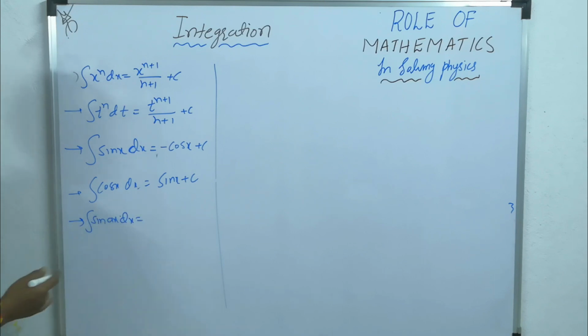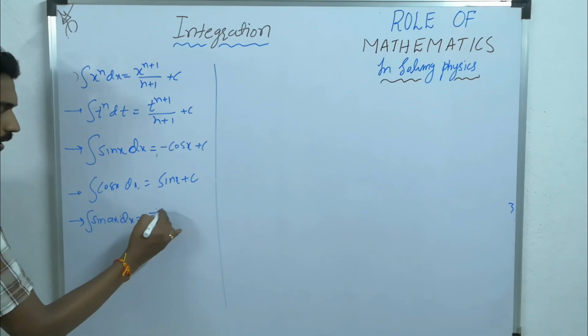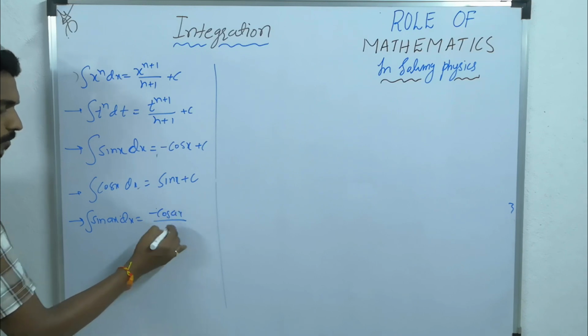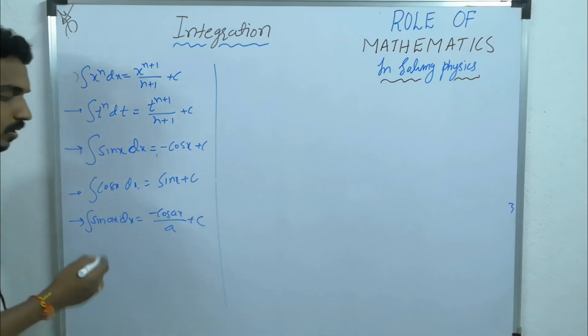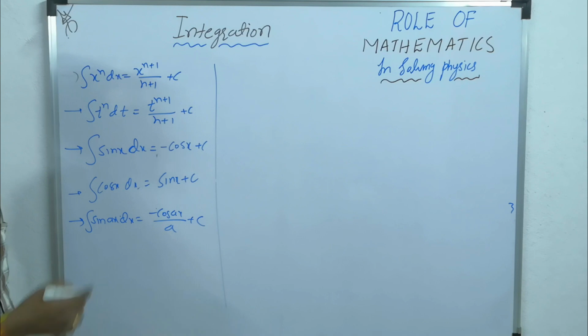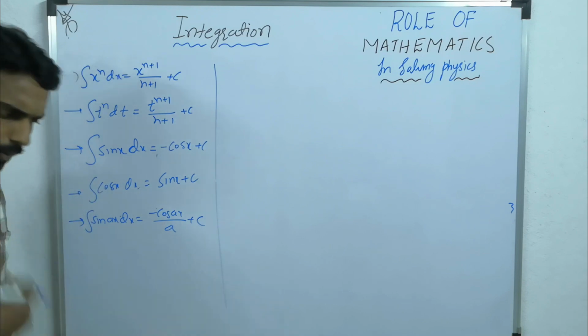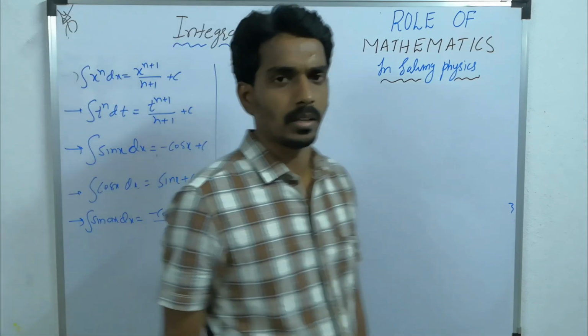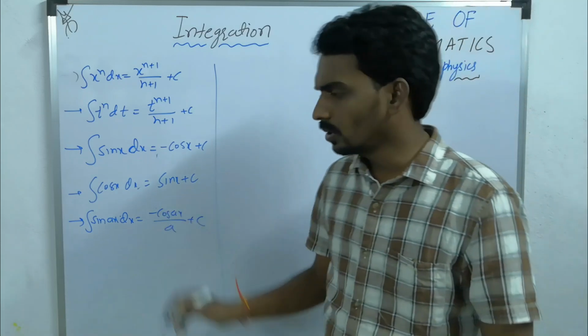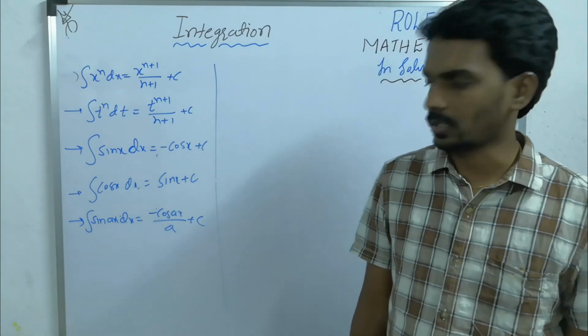Then this coefficient will become the divider, like minus cos ax by a plus c. That is called the substitution method in integration. But my suggestion, just remember the formulas, so you will get most of the things.